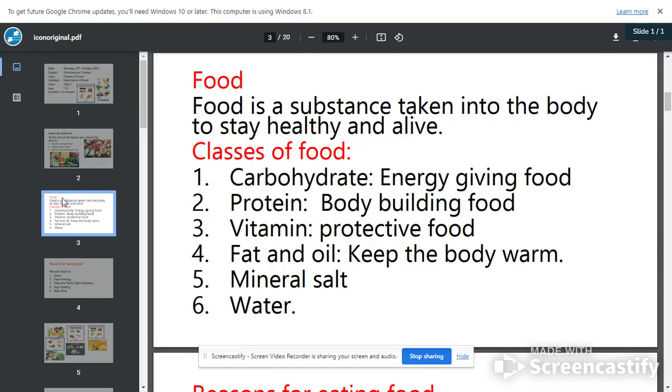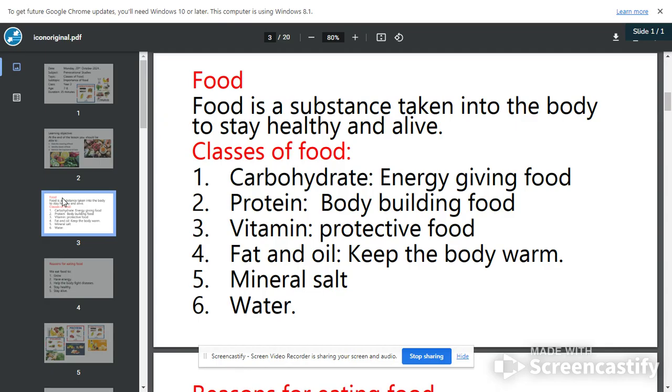We are told that food is a substance taken into the body to stay healthy and alive. Yes, it's true. Food is a substance. Food can be in solid form. It can be in liquid form. For babies, they take liquid. The breast milk they take is in liquid form. For adults, they take solid and they also take liquid. Liquid can come in the form of juice, water, or other drinks. But we will look at some of those liquids that we take today that are not healthy to our body.